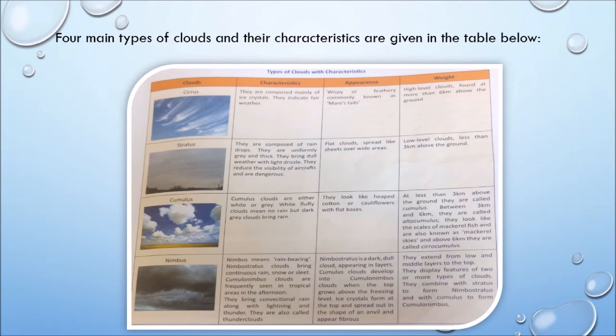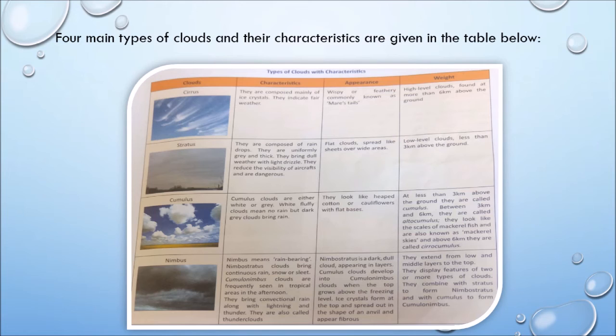The third type of clouds is cumulus clouds. Cumulus clouds are either white or grey. White fluffy clouds mean no rain, but dark grey clouds bring rain. They look like heaped cotton or cauliflowers with flat bases.